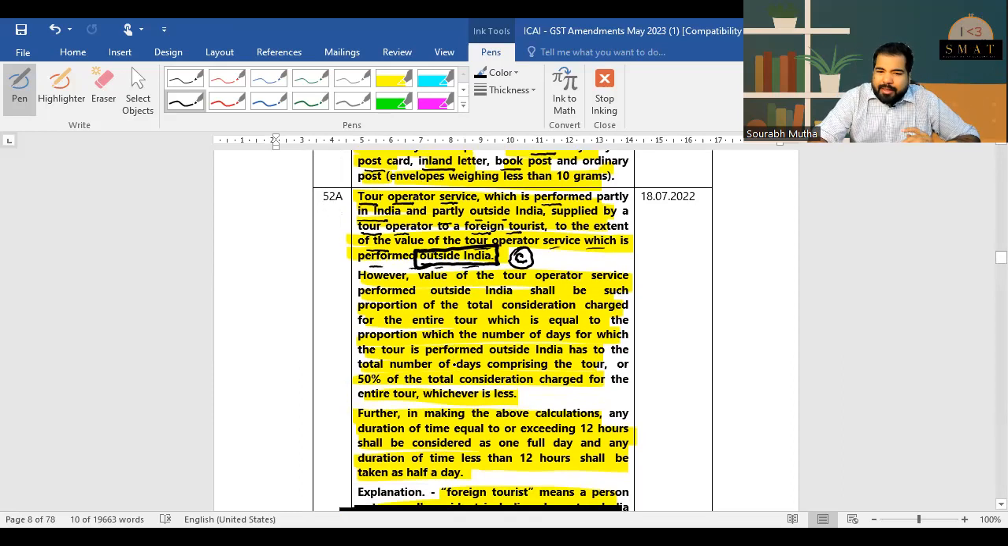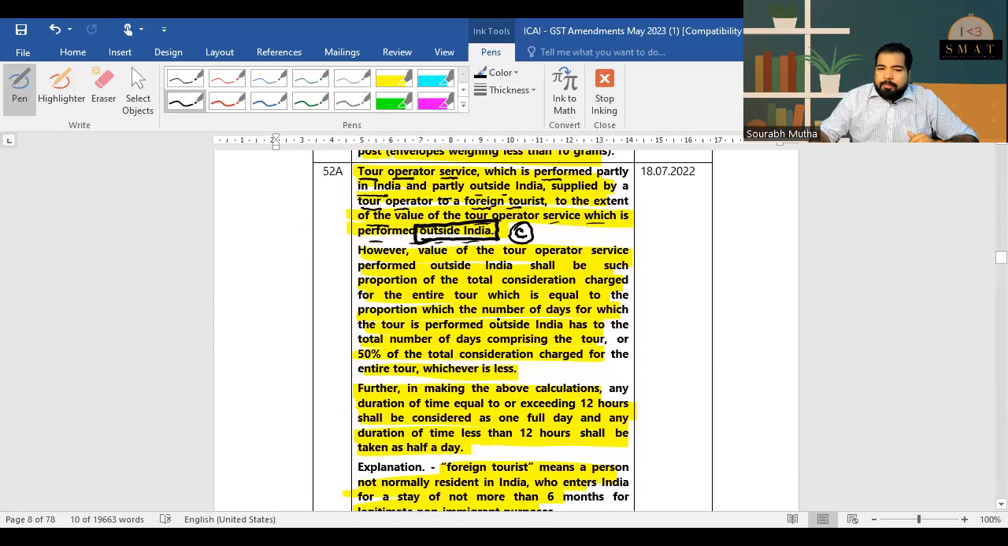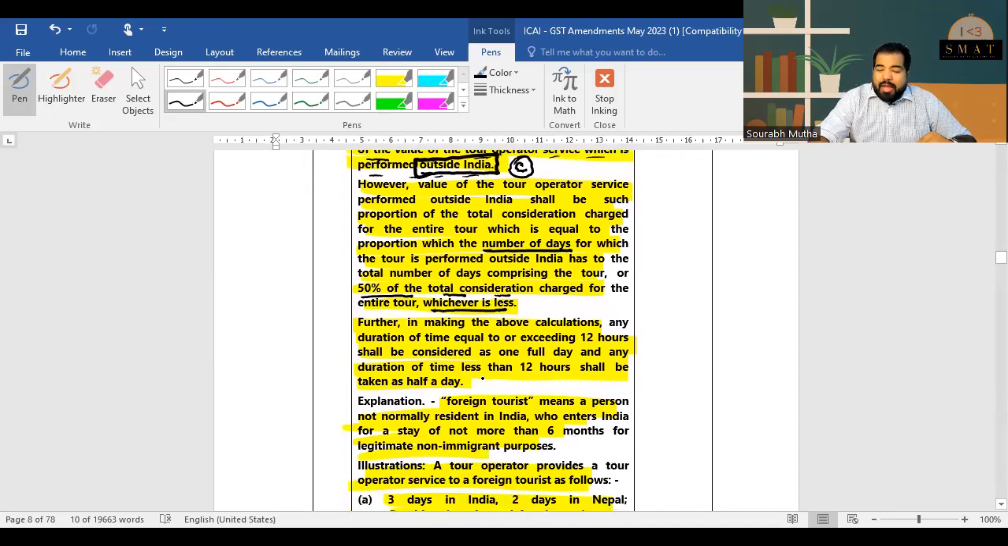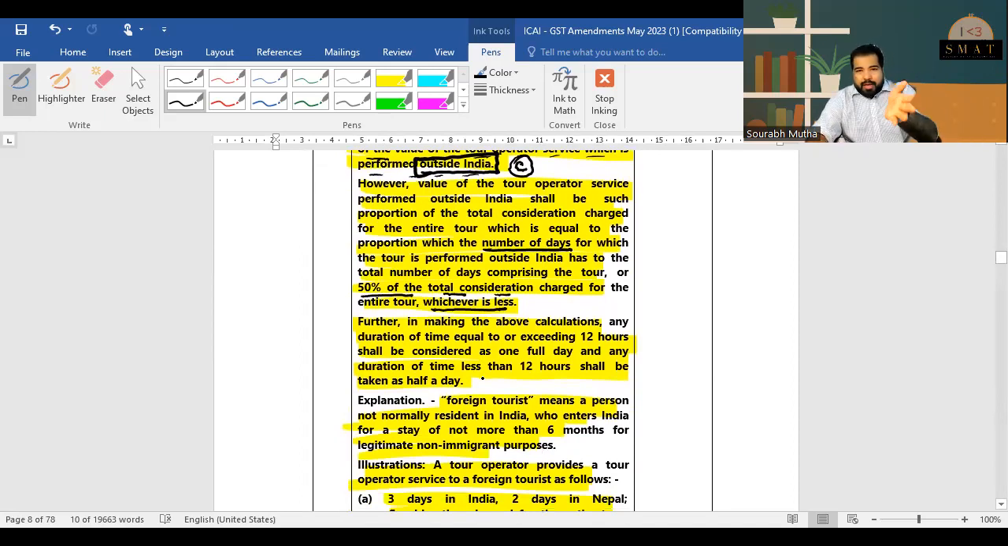But how do you calculate that? So they say you calculate proportionately based on number of days. I'll do some sums also, or 50% of the total consideration, whichever is less. I said 50,000 by mistake, so it's 50%. So you have to calculate that whichever is less will be considered as an exemption. And while calculating the number of days, if you stayed in a place for more than 12 hours, it will be considered full day, and less than 12 hours, it will be considered half day.